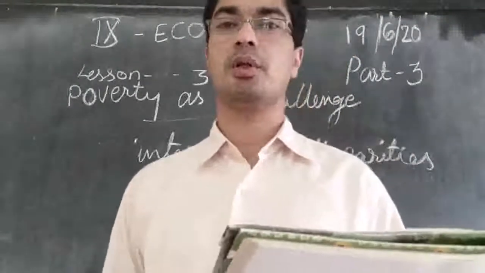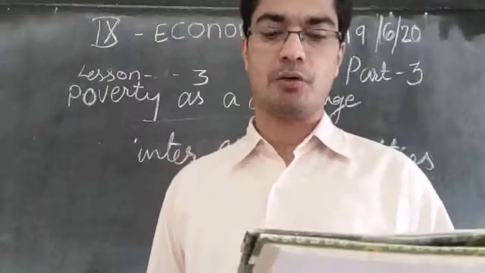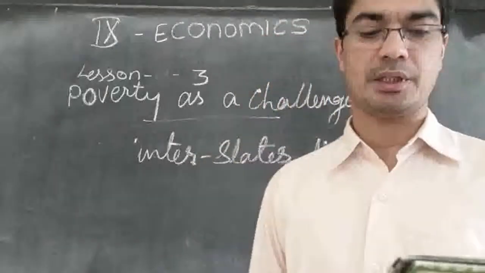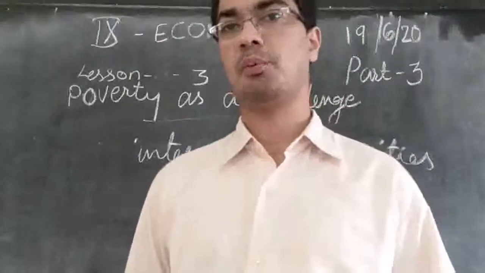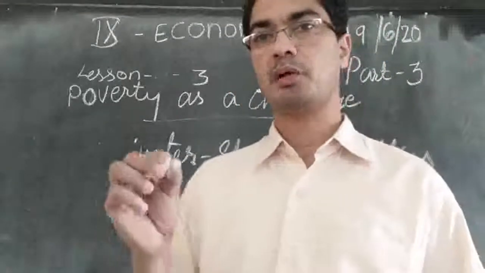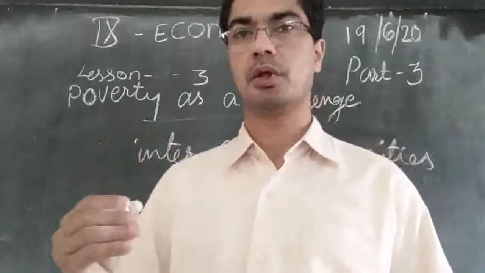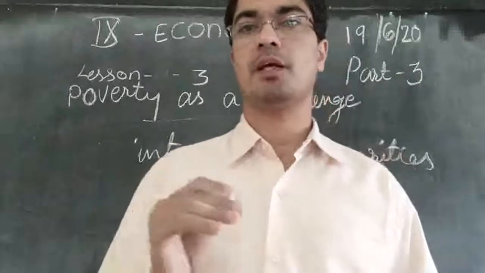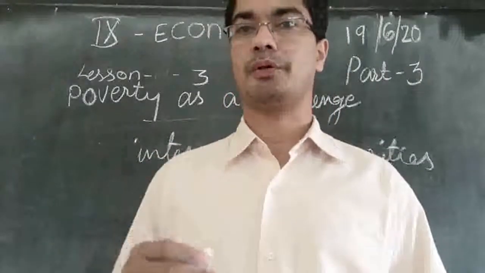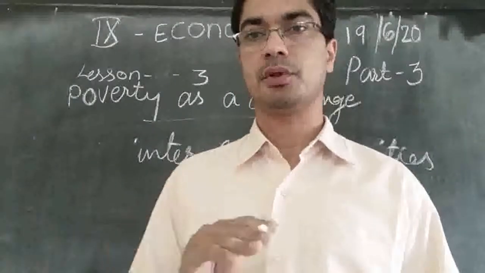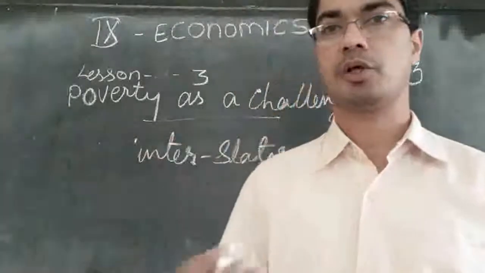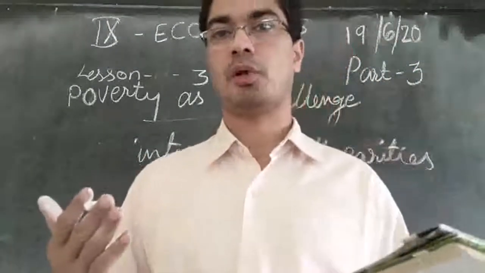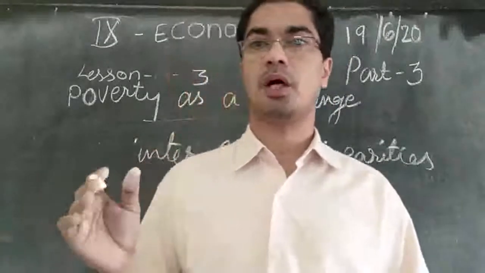Then in Andhra Pradesh and Tamil Nadu, public distribution of food grains could have been responsible for the improvement. So in states like Andhra Pradesh and Tamil Nadu, there is the PDS, the public distribution system. The government is supplying food at a lower rate through the ration shops or fair price shops, so that even the poor people will be able to come and buy that food and overcome their poverty. They are able to have a good meal at a low rate. So the government helps them, so that the ratio of poverty is reduced and people are becoming better off.